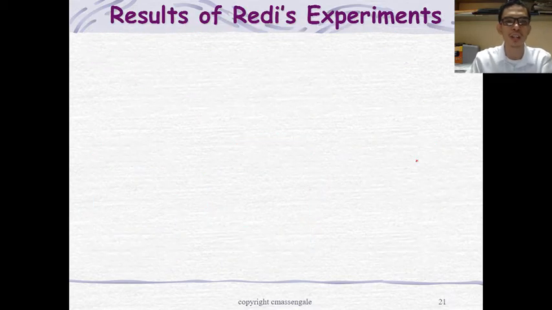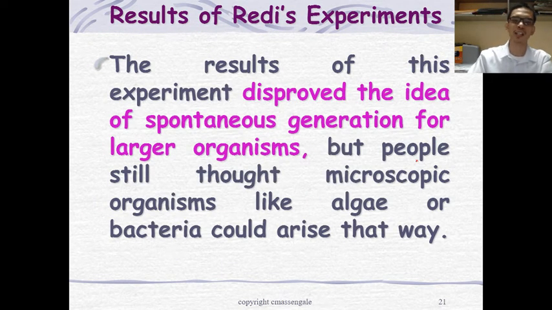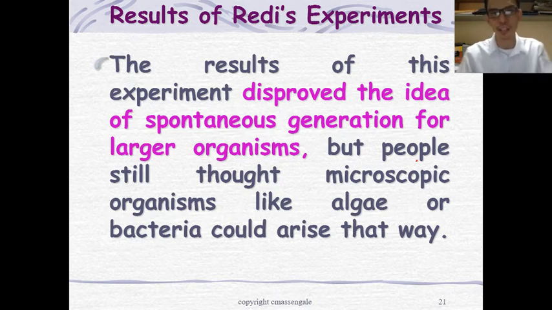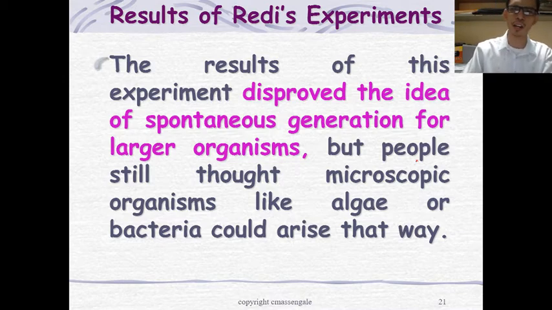Alright, so with that, Redi's experiment disproved the idea of spontaneous generation for larger organisms. But people were not satisfied with this experiment. How about the microscopic organisms? It is true for large organisms, but how about the microscopic organisms? How will they arise? So, yeah, these are some of the loopholes in Redi's experiment.